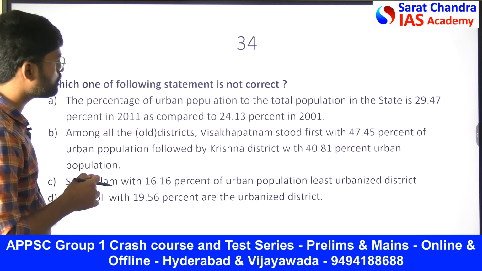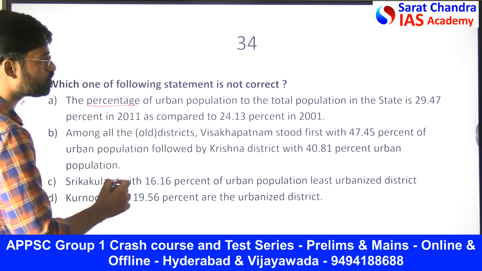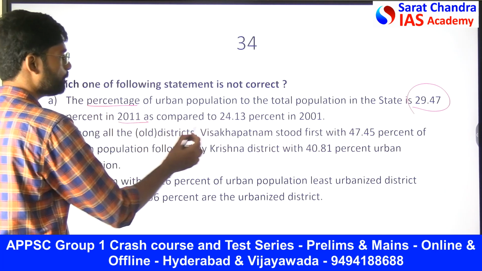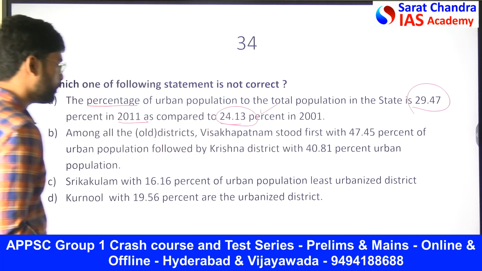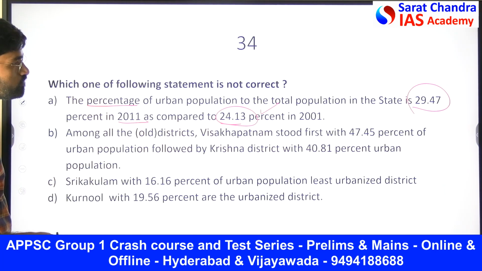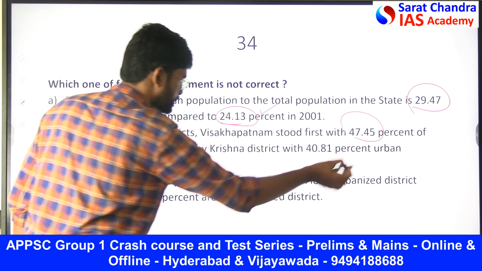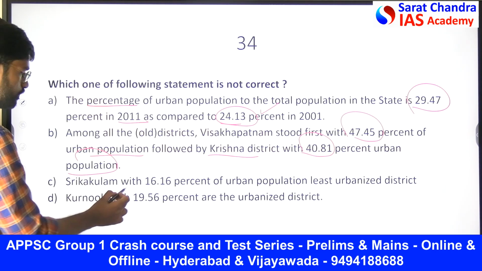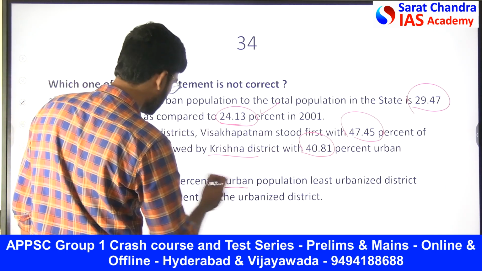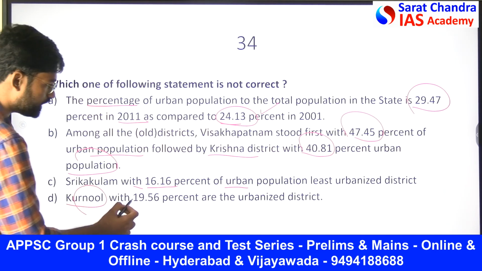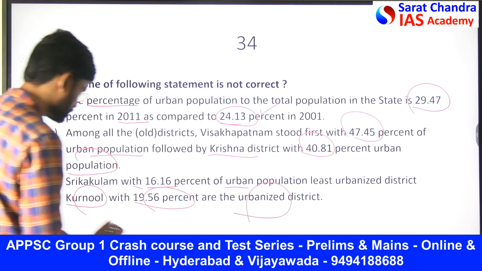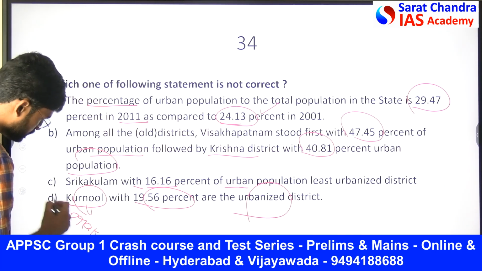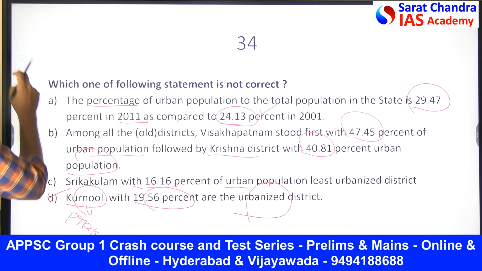Which of the following statements is not correct? The percentage of urban population to the total population in the state is 29.47% in 2011 as compared to 24.13%. This is the right one. Among all the districts, Visakhapatnam stood first with 47.45% urban population, followed by Krishna district with 40% urban population. Then Srikakulam with 1.16% urban population is the least urbanized. Then Kurnool with 19.56% is the least urbanized district. This is not Kurnool, this is Prakasam. So obviously this is the not correct statement.